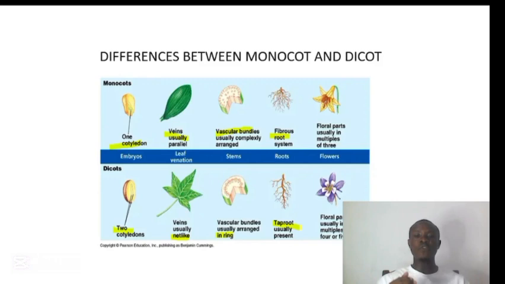And in terms of the number of their floral parts, mostly the petals and the sepals, the floral parts here are usually arranged in a multiple of three. That means the floral parts can be three, six, nine, 12, in a multiple of three. But the floral parts in dicot are usually in multiples of four or five. If they are in a multiple of four, it can be 4, 8, 12, 16, as the case may be. If they are in a multiple of 5, it can be 5, 10, 15, 20, as the case may be.